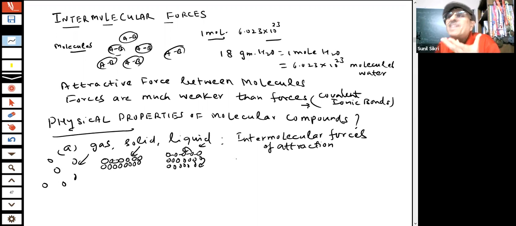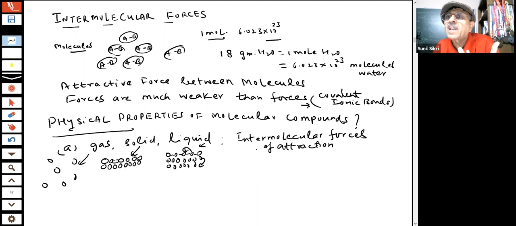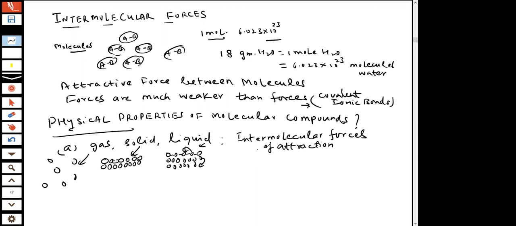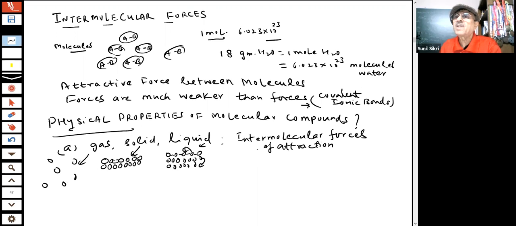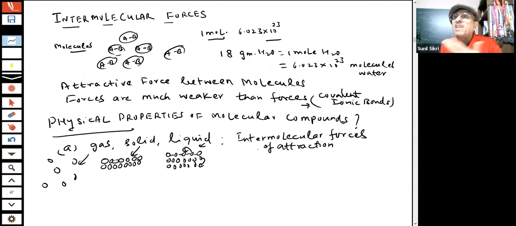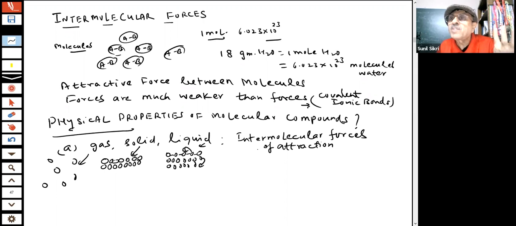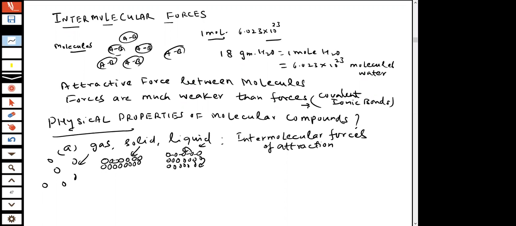The physical state means what, students? What physical states are you experiencing in everyday life? How many things do you see? Solids, liquids, and gases. Maximum solids are there in your home. You are sitting on a table, you are using a laptop. Everywhere you are seeing solids. Gas, the air which you are inhaling, and liquid, the water which you are drinking, other liquids you are taking. Maximum you will see solids.